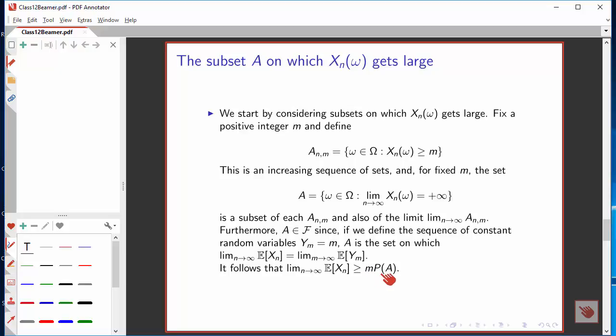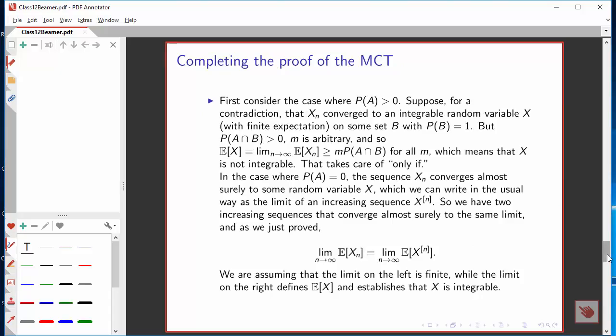You look at this and say, that's kind of silly. If this number is not 0, the left-hand side is infinite. That's absolutely right. We're going to consider only the case where P of A equals 0 in our theorem. But first, let's think what would happen if the set on which the sequence of random variables had a limit of plus infinity, diverged to plus infinity, was positive.